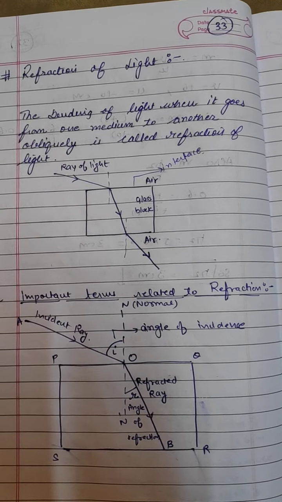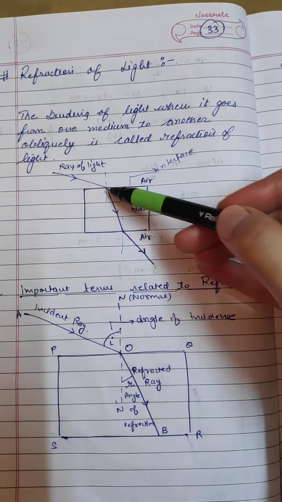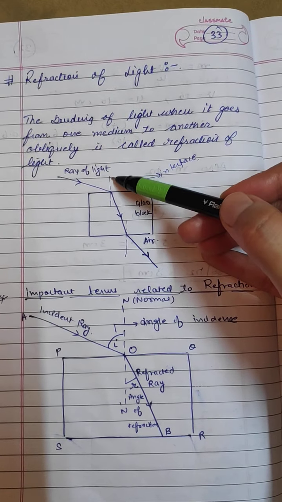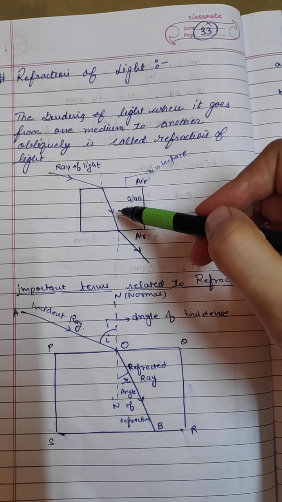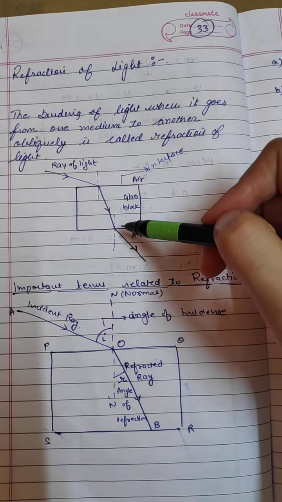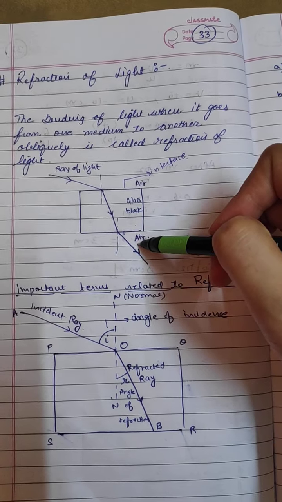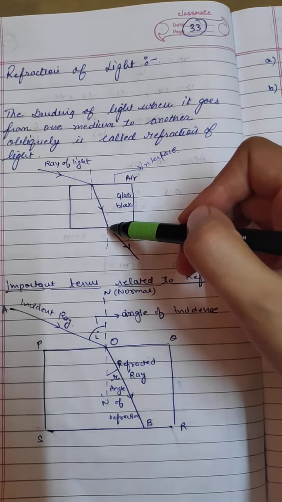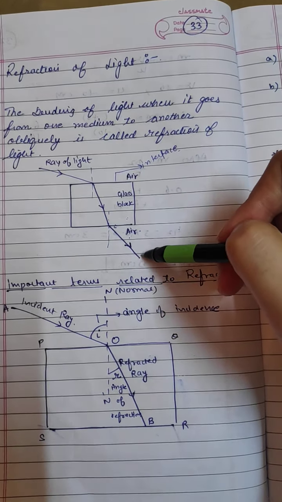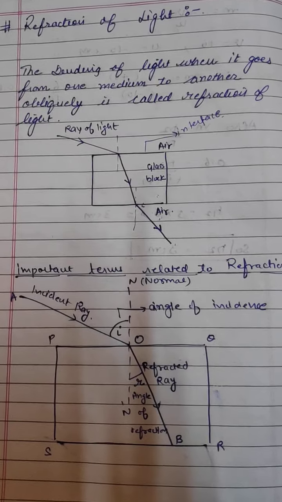So when the light is incident on this interface and it is falling obliquely, it bends, and after bending, again at this surface, which is again separating the two media, glass and air, it again suffers refraction and will again bend. So this is called refraction of light.